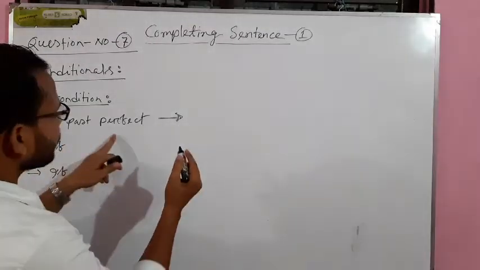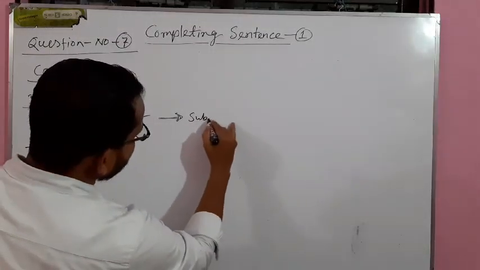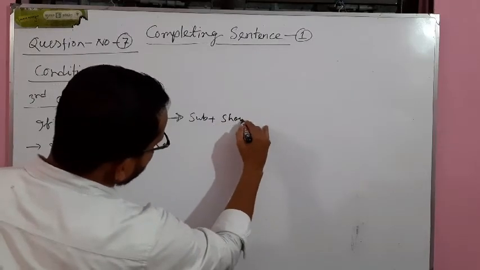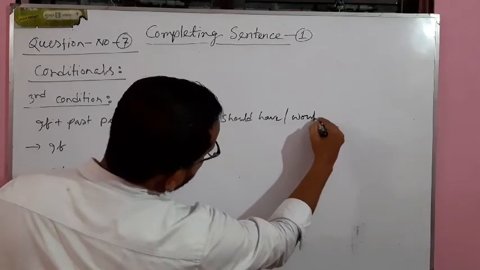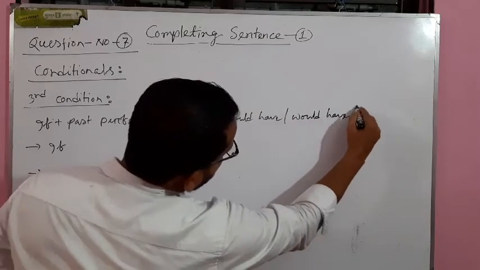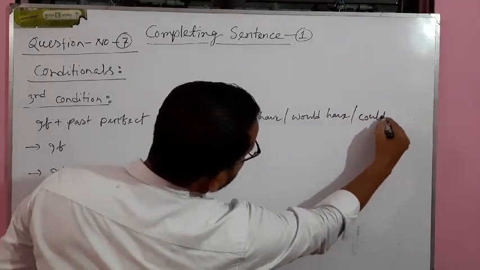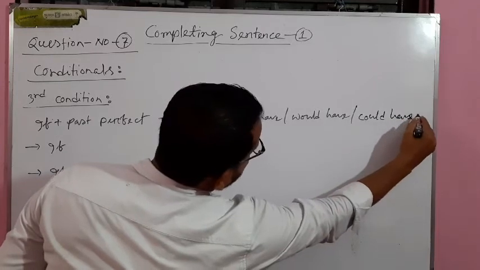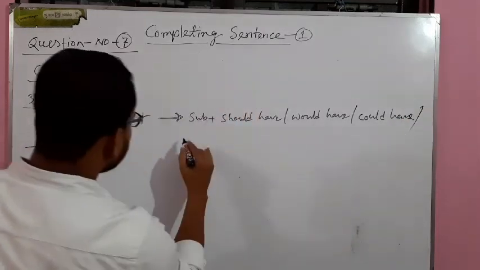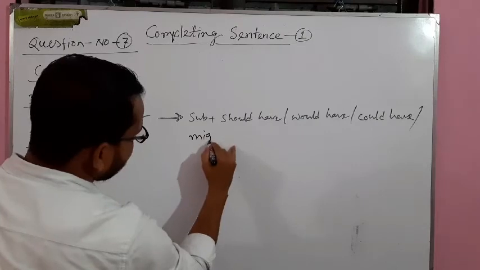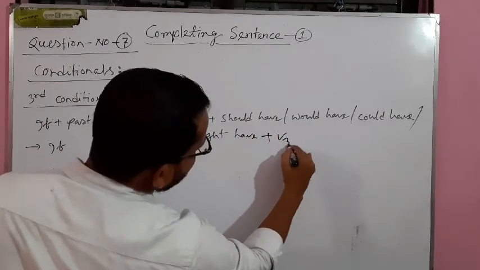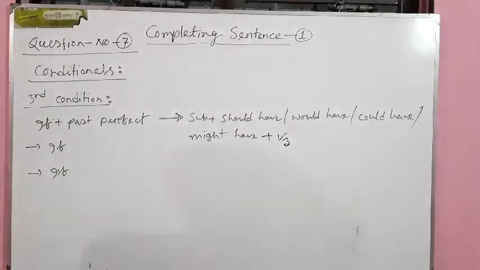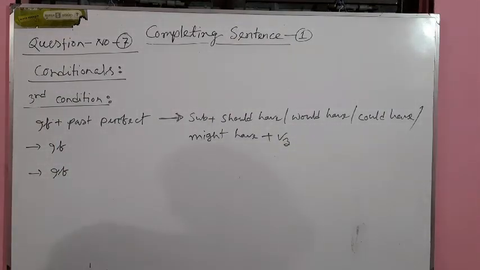The next part will be subject plus should have, would have, could have, and might have, plus V3. V3 means the past participle form of the verb.